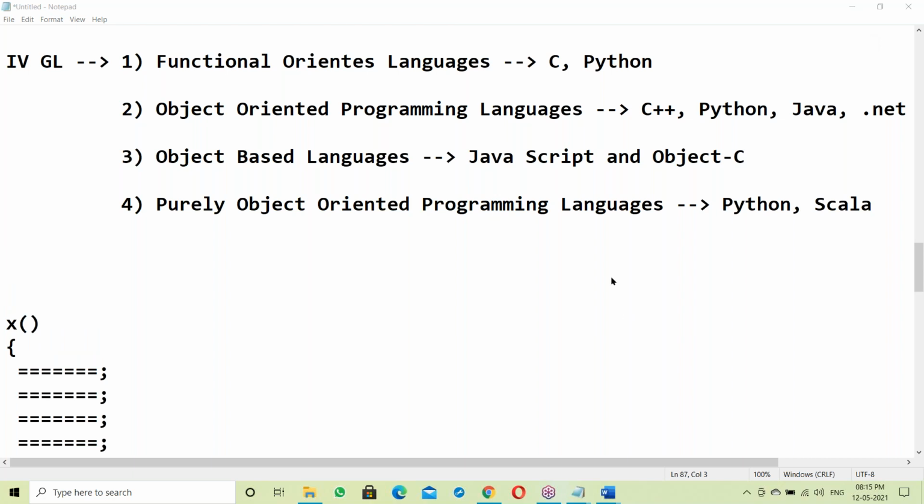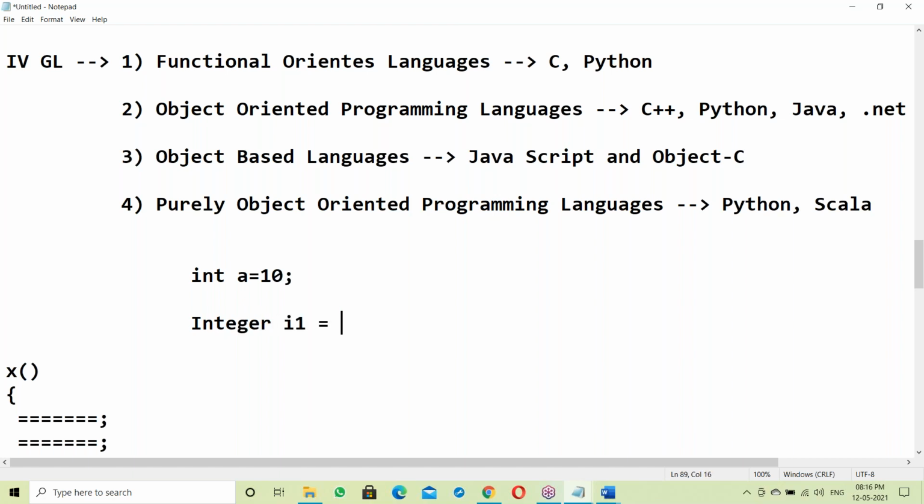Suppose we declare int a equal to 10. That a is global; anyone can access it. Instead of this, suppose we write Integer i1 equal to new Integer. This creates one object and keeps 10 inside that object.